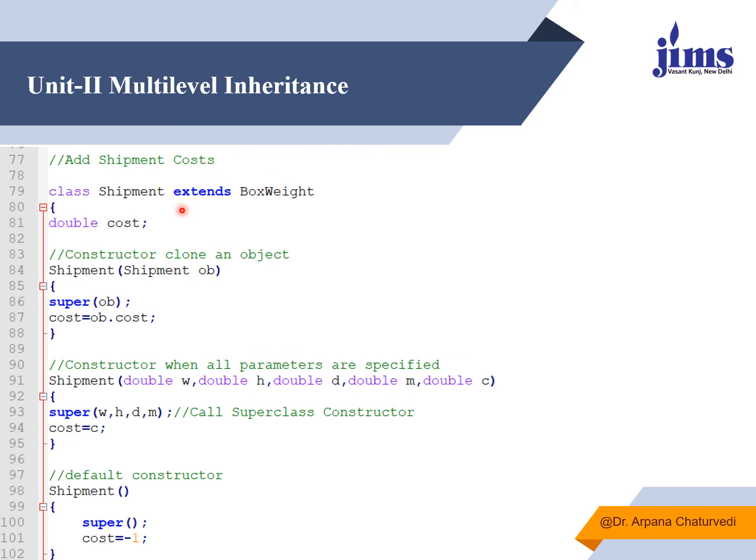And in this, as we are talking about multi-level, another level, third level, I've created one more class, that is Shipment, which has been extended from BoxWeight. It is having its own data member cost. Again I have created some constructors. Again with the help of super, previous values in sequence will be going to the parent classes.